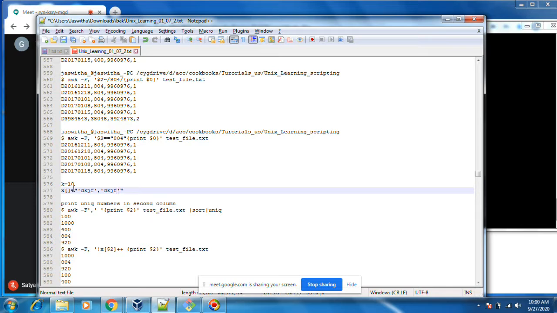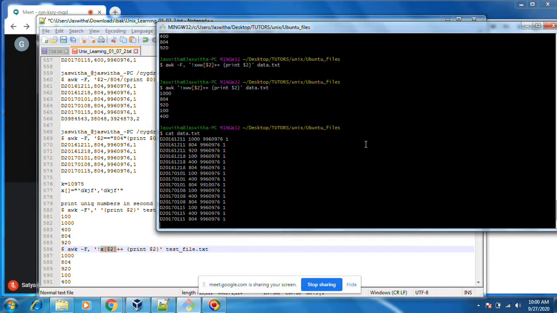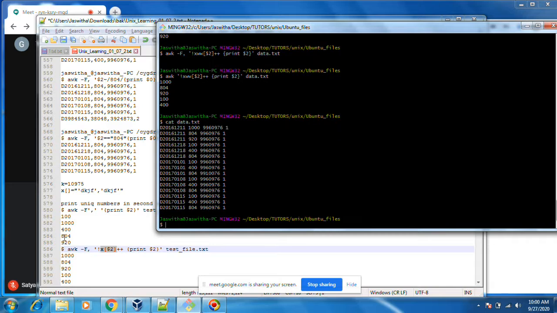Okay, a normal variable stores only a single value, whatever it is. An array stores multiple values. Here we are adding elements into this array. First of all, if you do cat data.txt, $2 plus $2 means adding some elements into the array.